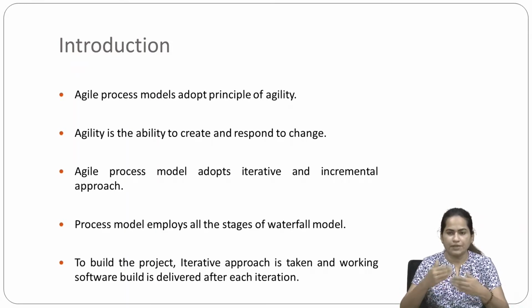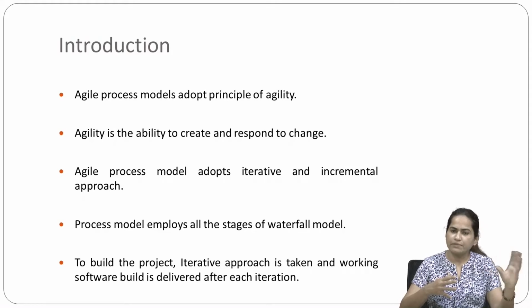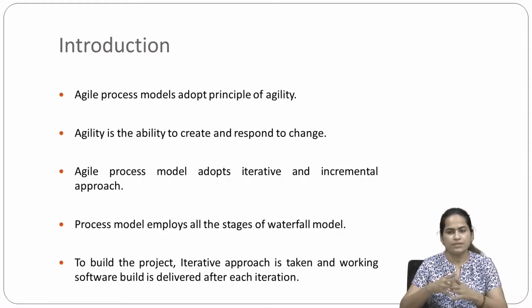We have already seen a number of process models which are incremental and iterative, so whatever we had in those is included here also. In addition to that, it accommodates different changes at different times.